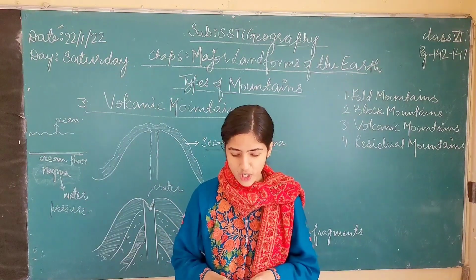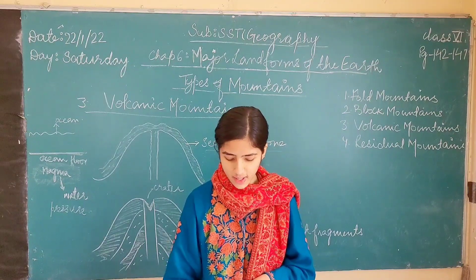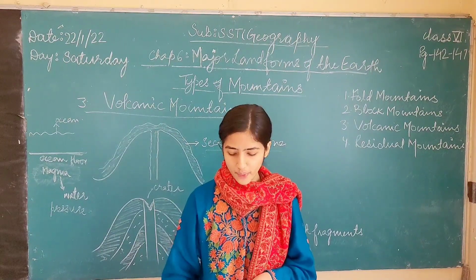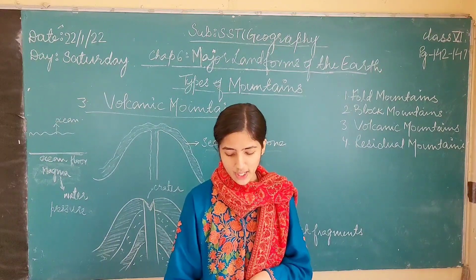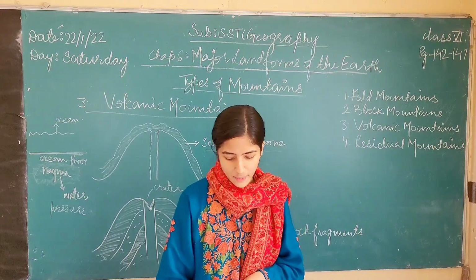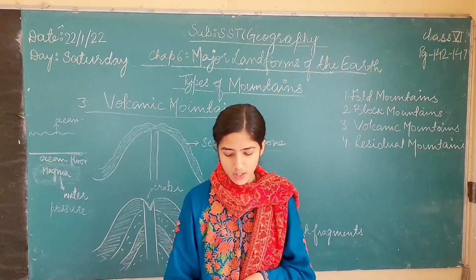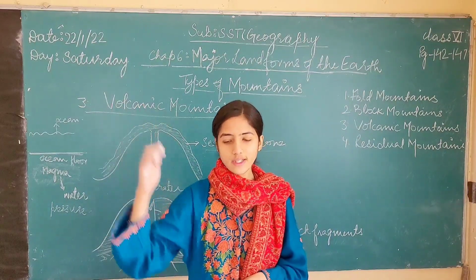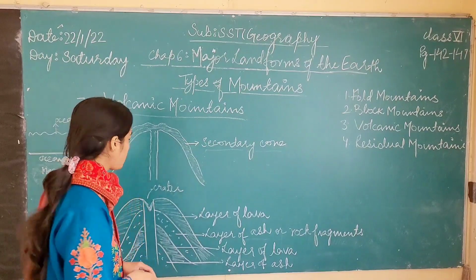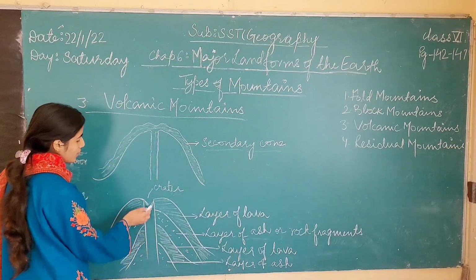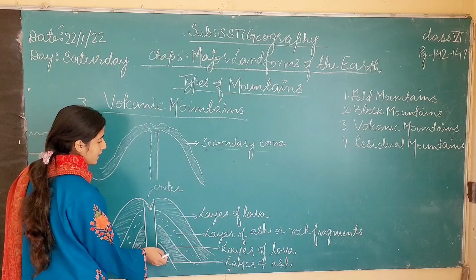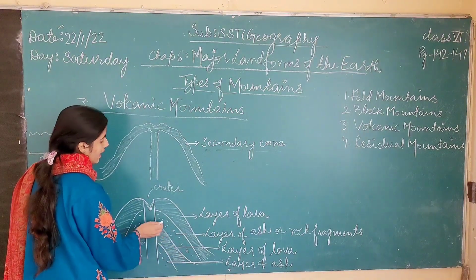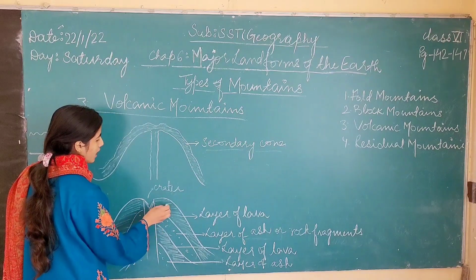Each eruption first produces rock fragments which are later covered by lava, and forms alternate layers on the mountain sides. See this figure that I have drawn. The magma oozes out from the crater and forms alternate layers of rock fragments and alternate layers of lava.